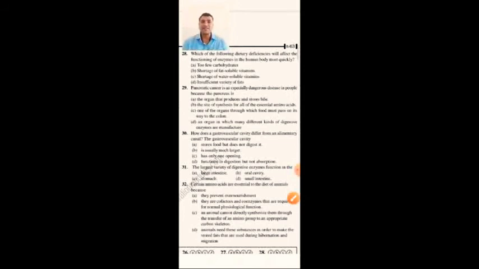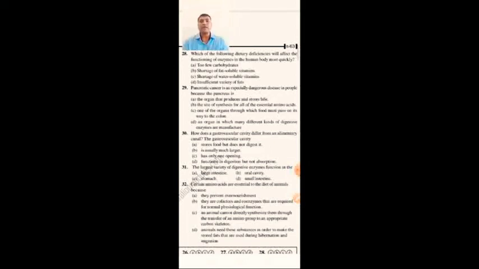Pancreatic cancer is an especially dangerous disease in people because the pancreas is the organ that produces and stores bile, the site of synthesis for all of the essential amino acids, one of the organs through which food must pass on its way to the colon, or an organ in which many different kinds of digestive enzymes are made.